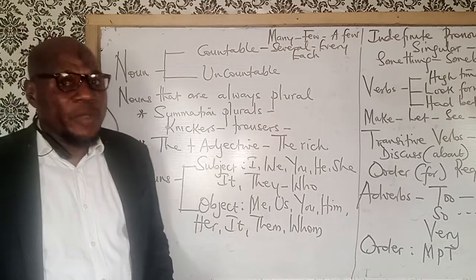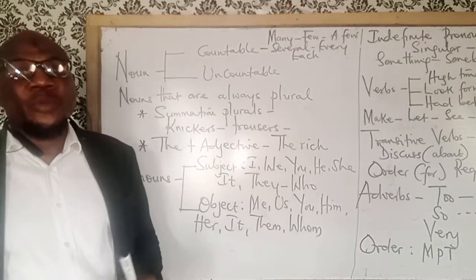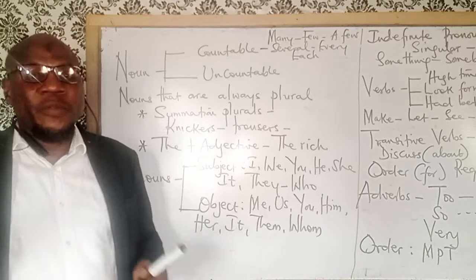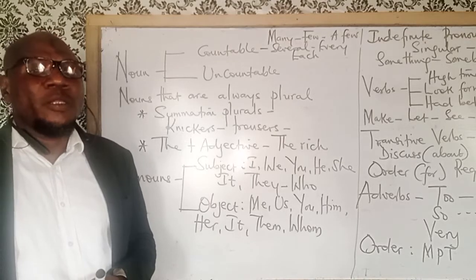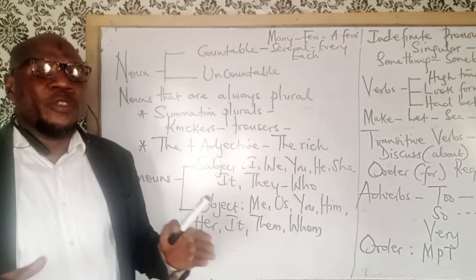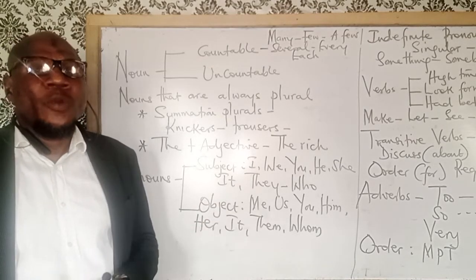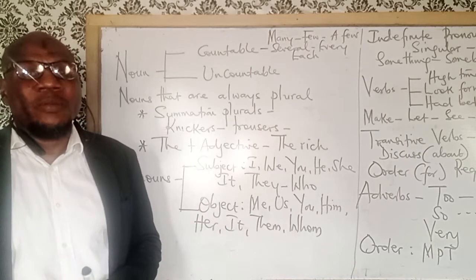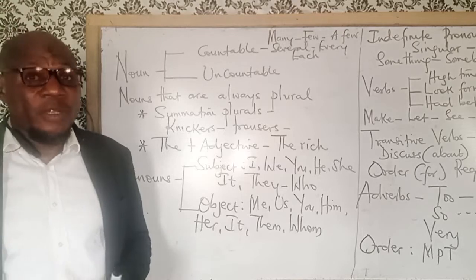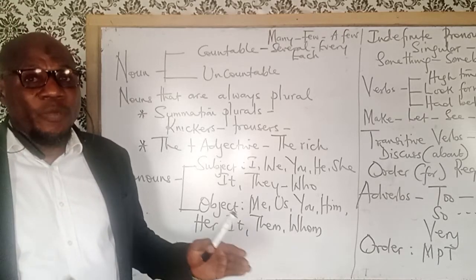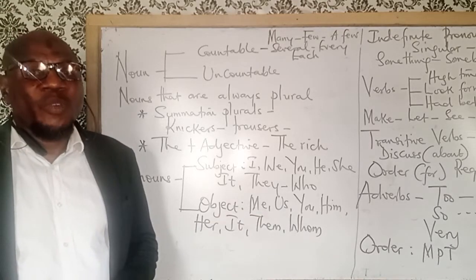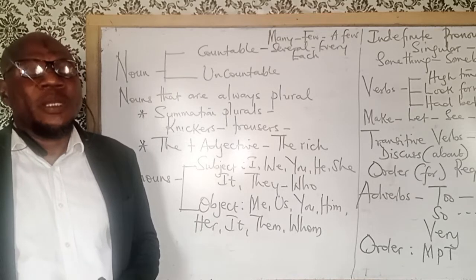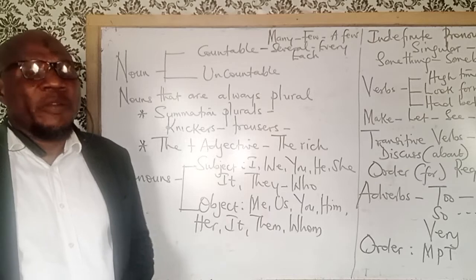I want to let you know that a noun is countable when the noun can agree with numbers like 1, 2, 3, 4, 5. So when you can use numbers like 1, 2, 3, 4, 5 before a noun, we say that noun is countable. Why do we say money is uncountable? That is because you cannot use the numbers 1, 2, 3, 4, 5, and so on before money. I cannot say one money, two money, three money when you're talking about a particular currency.